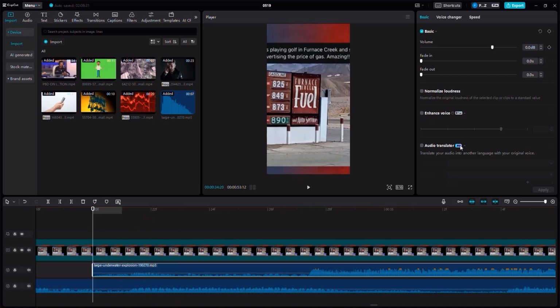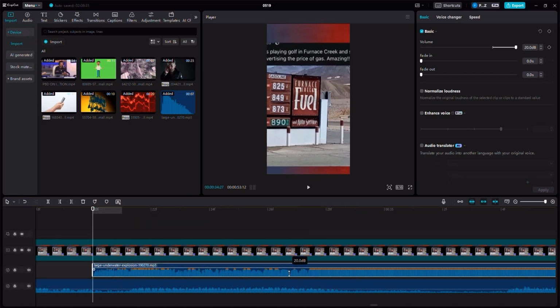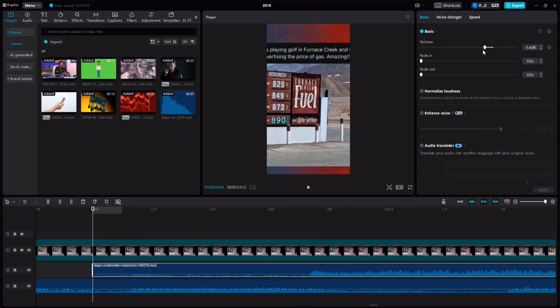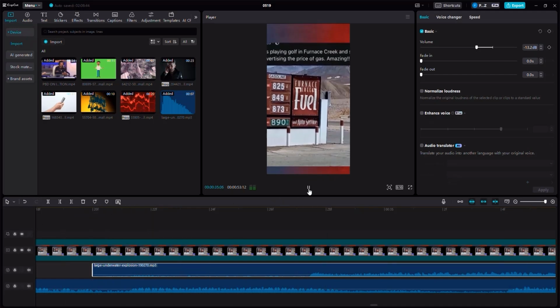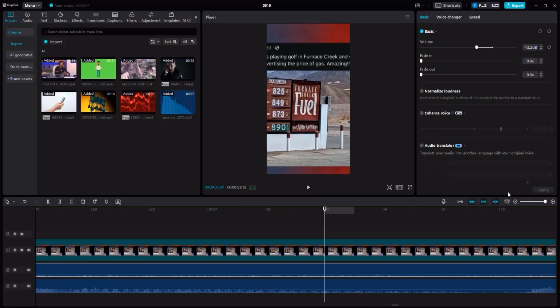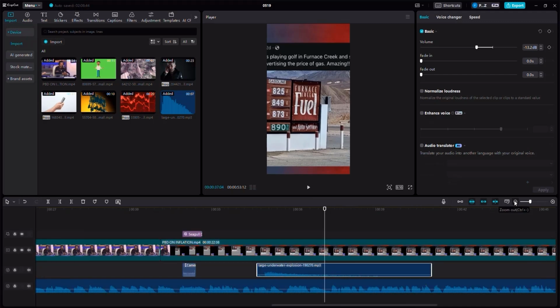Also, what I want you to do, you can control the sound by moving this up and down, or you can use this on the right-hand side to lower the sound volume. And if you listen to this now, you can see that the sound effect matches pretty well, right? And we don't need to keep that part right here.